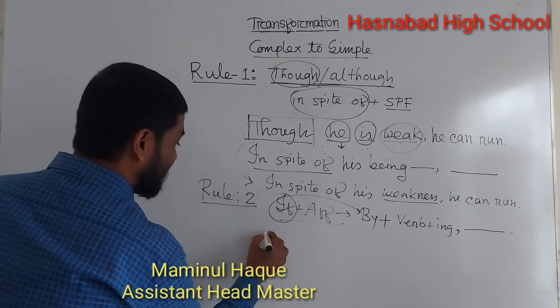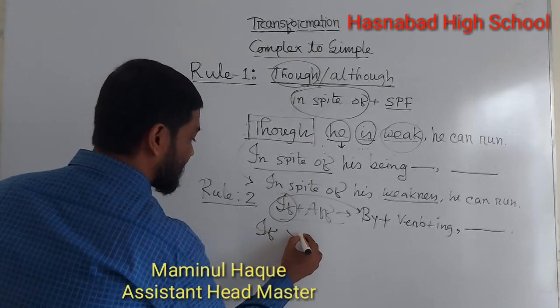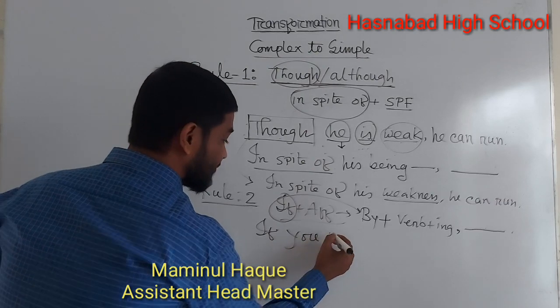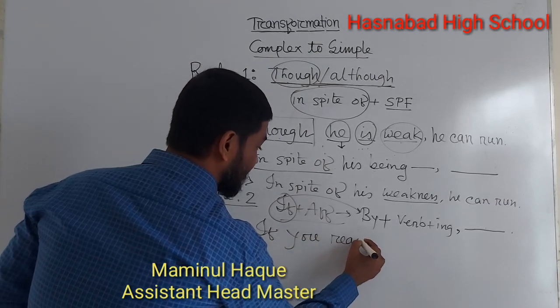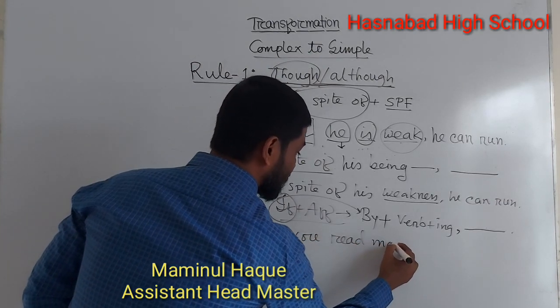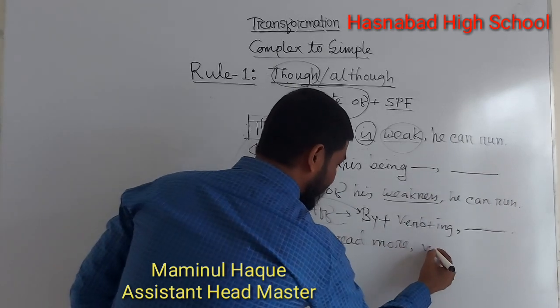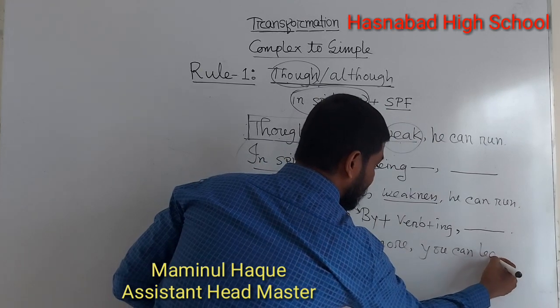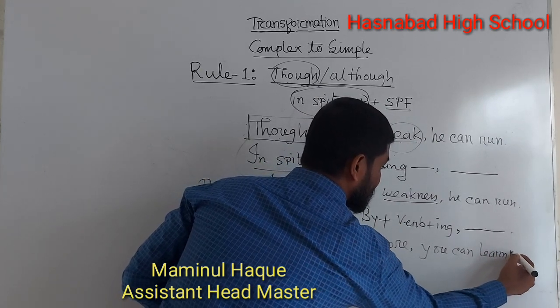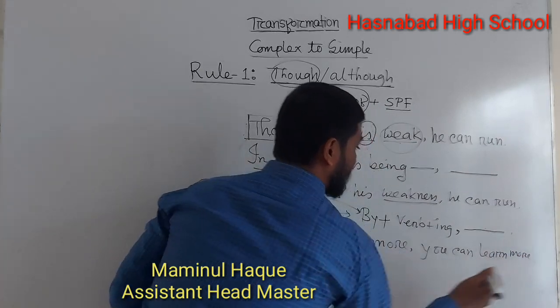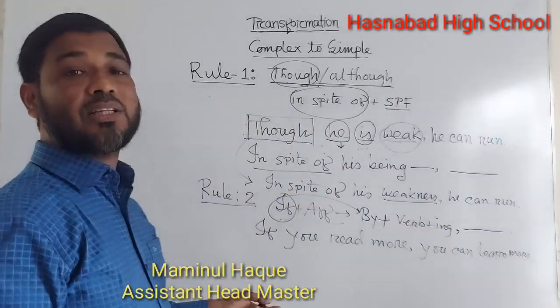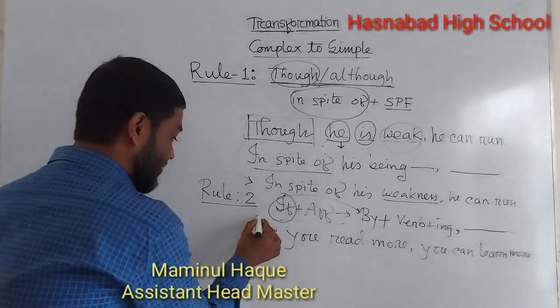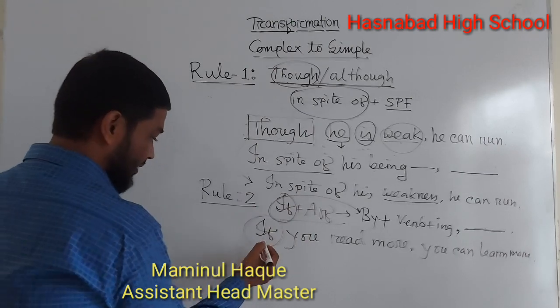For example, if you read more, you can learn more. So my dear student, what is the main characteristic of this sentence? Yes, it is if.